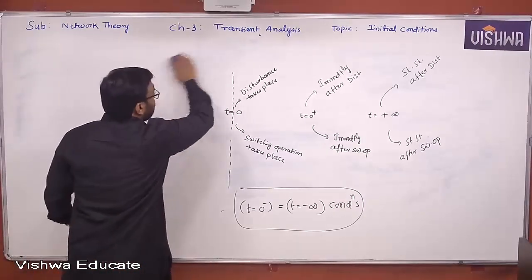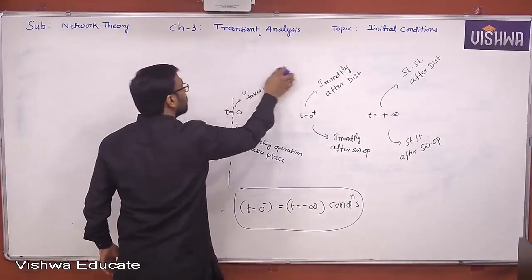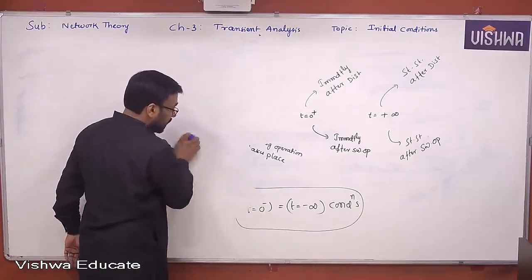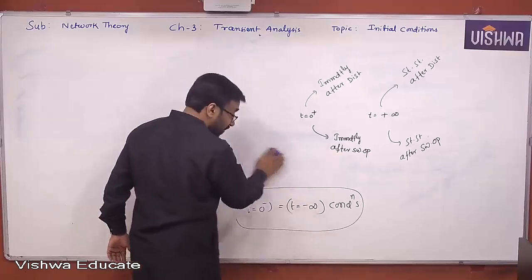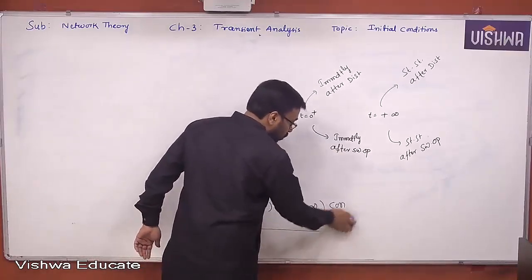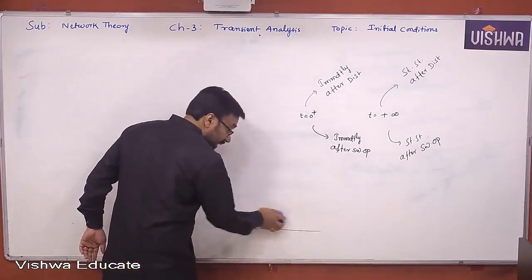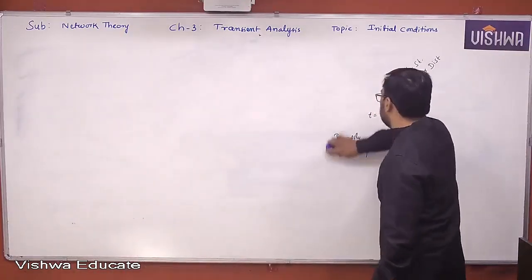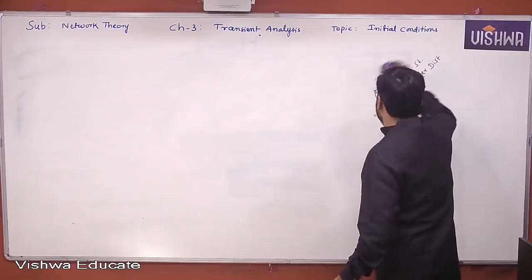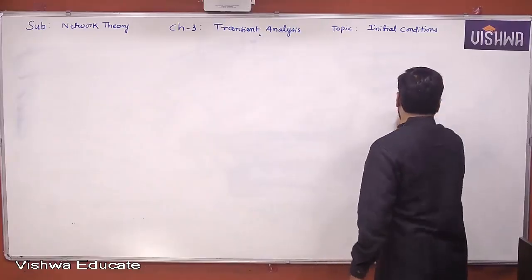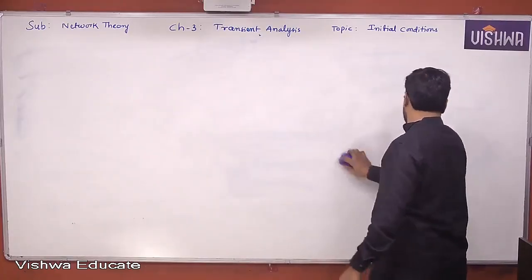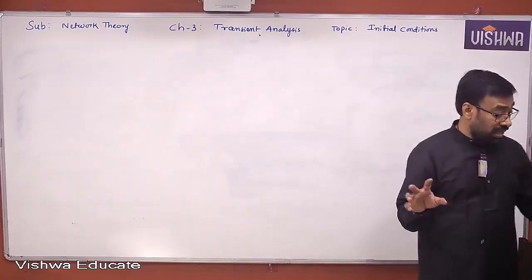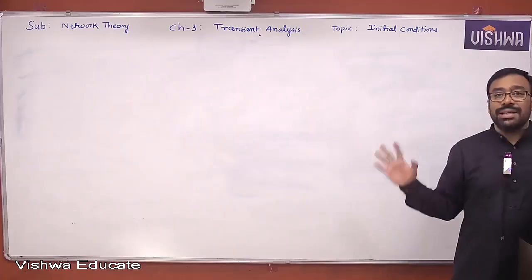Remember, in the exam when he's asking 0 plus, you are supposed to construct the 0 plus equivalent circuit. Yes or no, all of you? When he's asking plus infinity conditions, you construct the plus infinity equivalent circuit. If you are asked to find 0 minus or minus infinity, of course both are the same, then we need to know the minus infinity equivalent circuit. So we need to be in a position to construct an equivalent circuit for all these conditions.